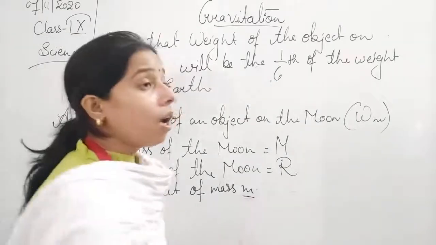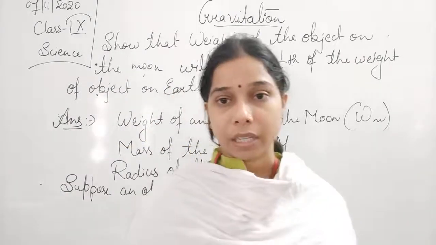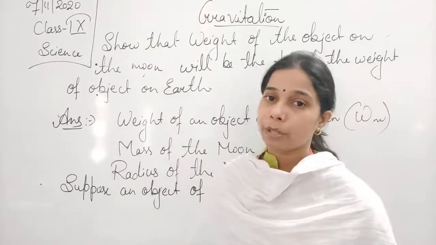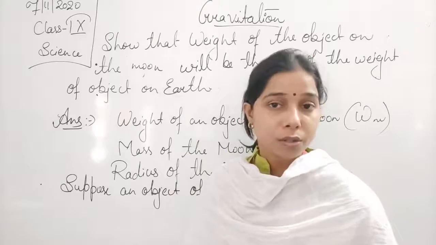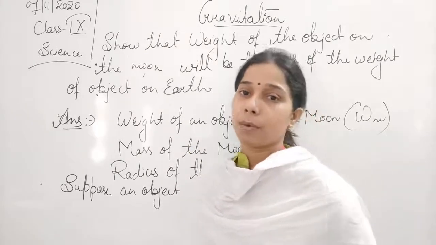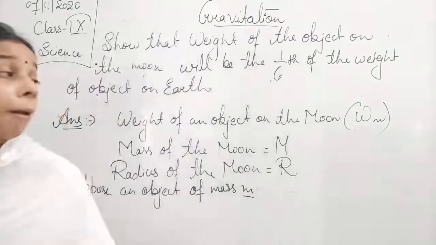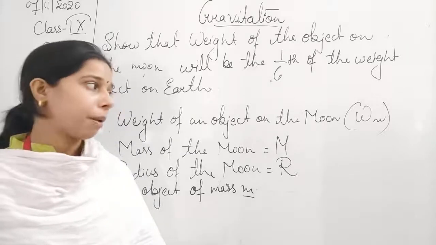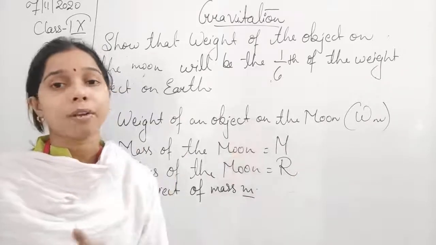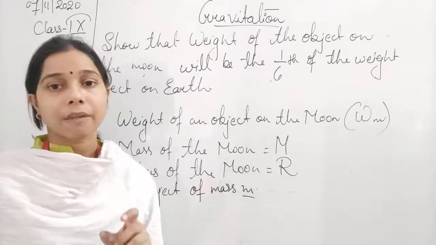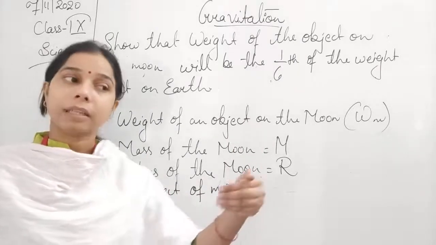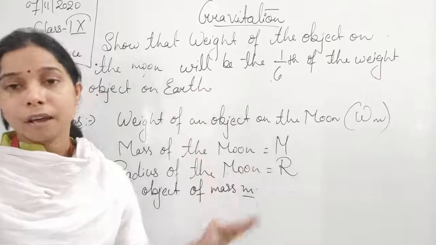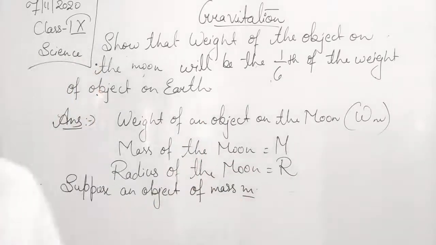Now you know that according to the universal law of gravitation, the force of attraction exerted between two objects is directly proportional to the product of their masses and inversely proportional to the square of the distance between them. Since the force of gravitation which is working here can be represented by the weight of the body, because the force of attraction by the earth on the object is equal to the weight, instead of using F, we can use W here. So we can write it.